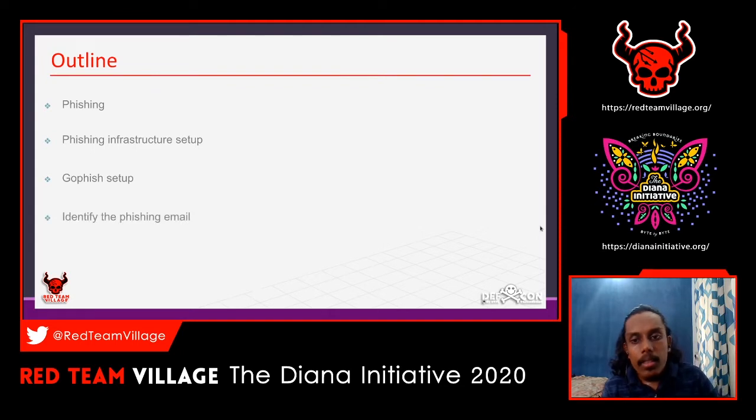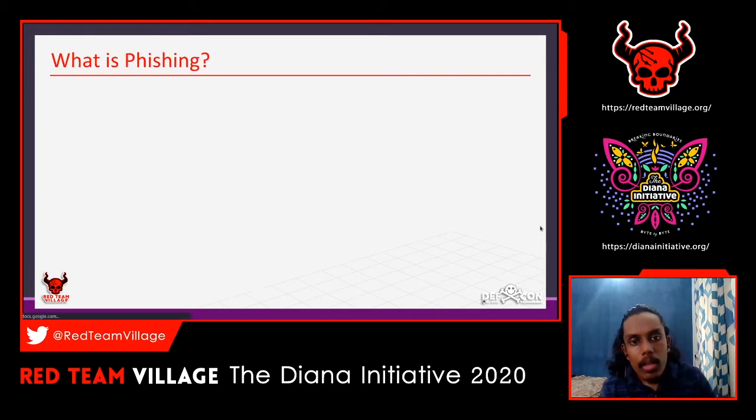And the next thing will be identifying a phishing email, that is, how we can identify from an email if it is a phishing mail or a genuine mail. So we'll do that also. The last one will be preventing phishing attacks, that is, what are the things that we can do to not get caught in the attacker's hand. So how we can prevent that.